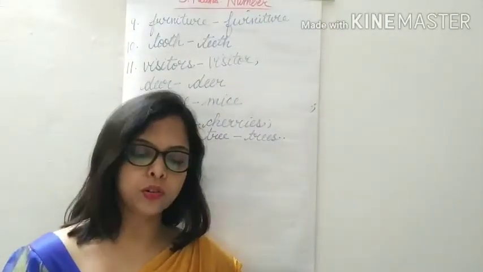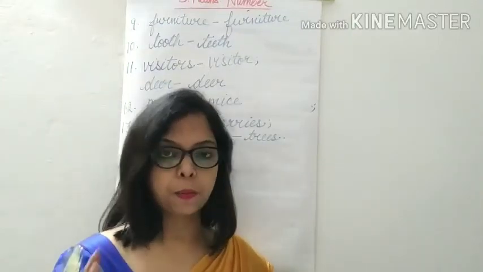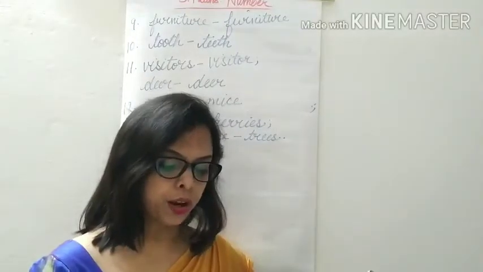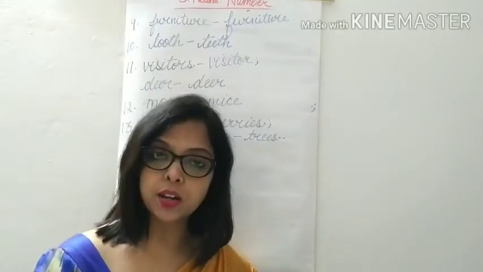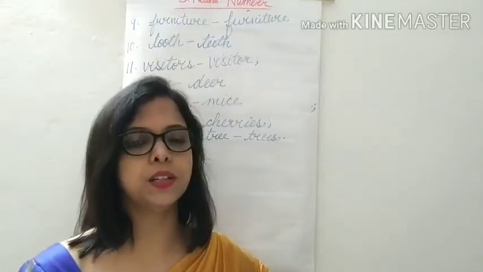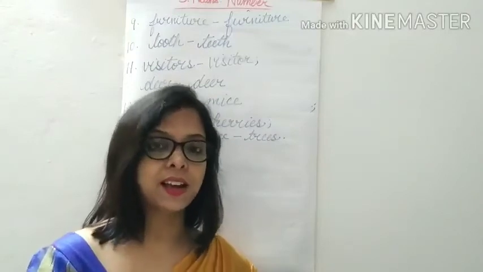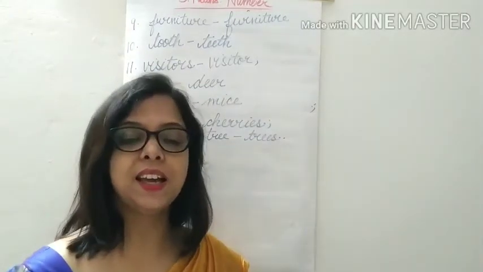One is, there was an old dress and a broken toy in the box. So dress ending with double S, we add ES to it. Toy, it's ending with Y. Before Y there is a vowel, so we simply add S to it and becomes toys. And box ending with X, and we know that the words which end with X we add ES to it.